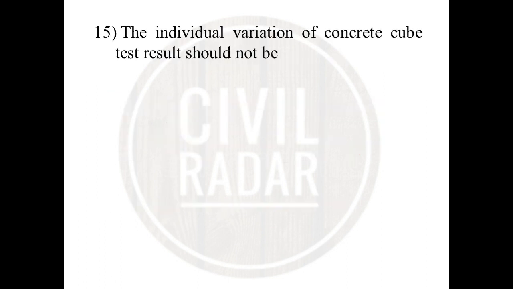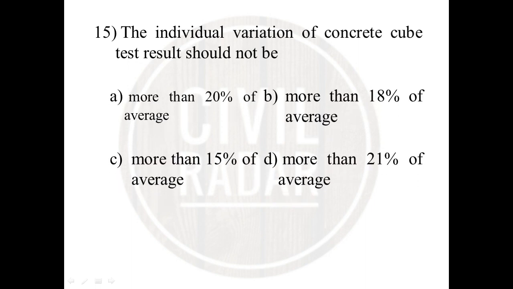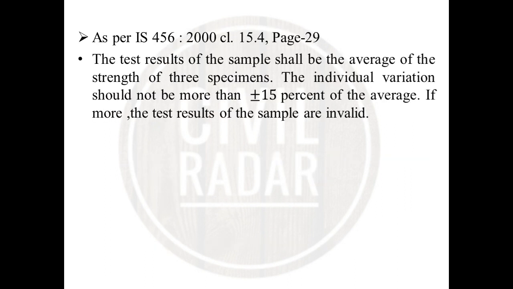The next question: the individual variation of concrete cube test results should not be more than 20% of average, 80% of average, 50% of average, or 21% of average? The answer is 50% of average.